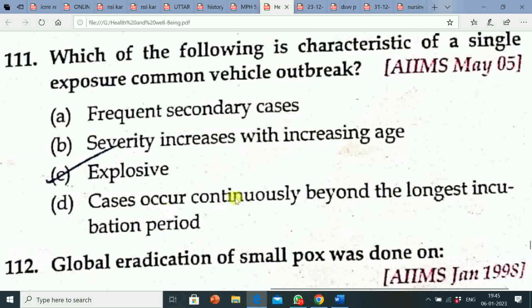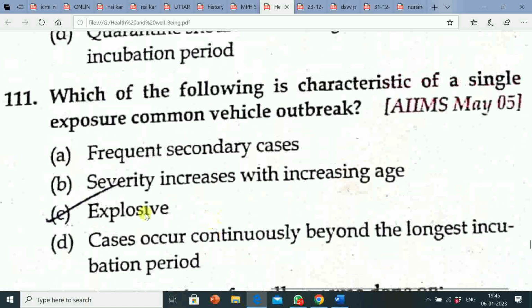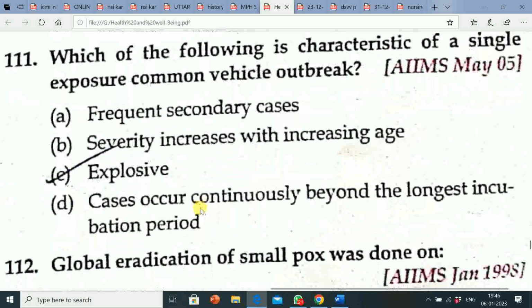Option D, cases occur continuously beyond the longest incubation period. Correct answer is option C, that is explosive. So question is, which of the following is characteristics of a single exposure common vehicle outbreak? Correct answer is explosive. Its explanation is, single exposure common vehicle outbreak, also known as